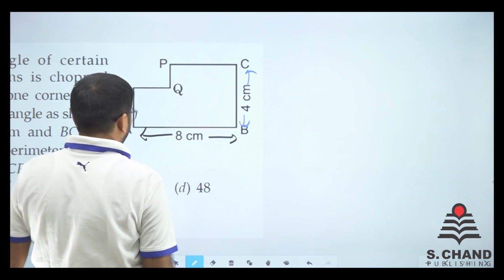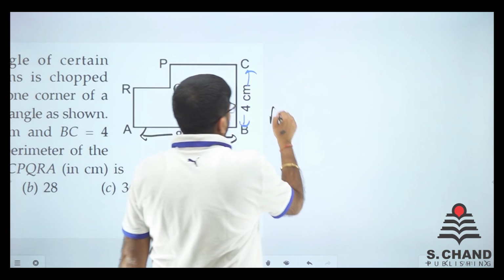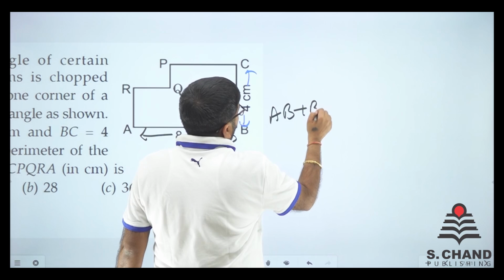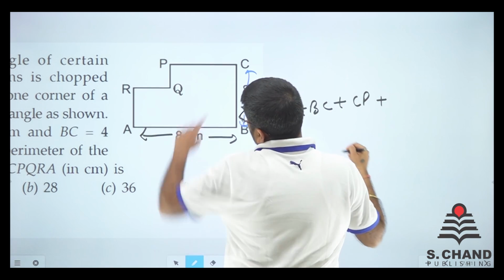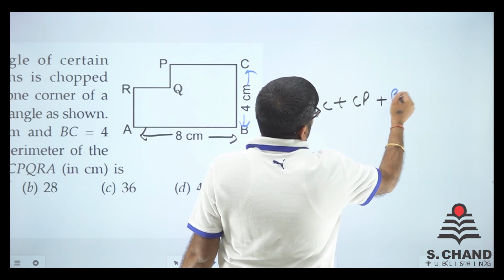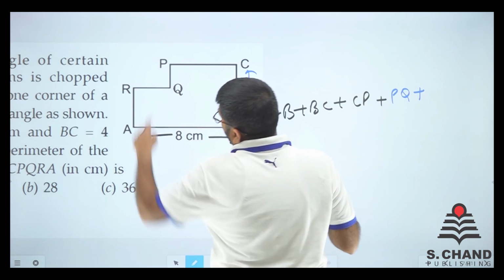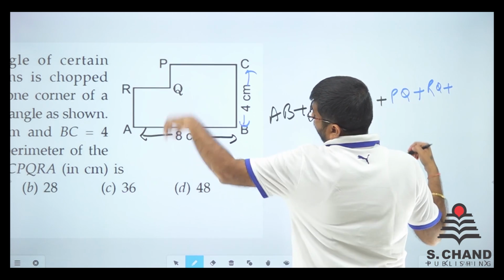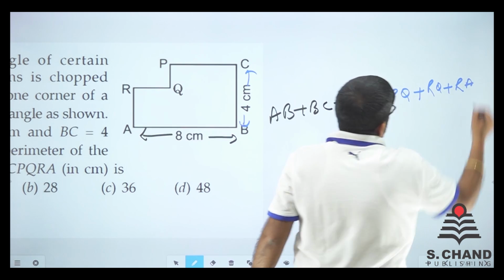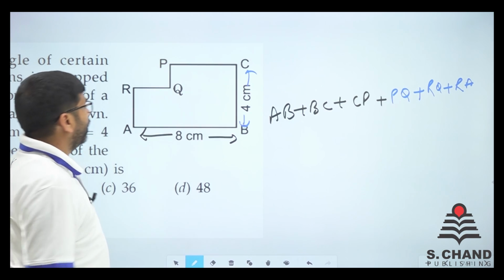Do one thing. We'll write AB plus BC plus CP plus PQ plus QR plus RA. This we need to find, right?